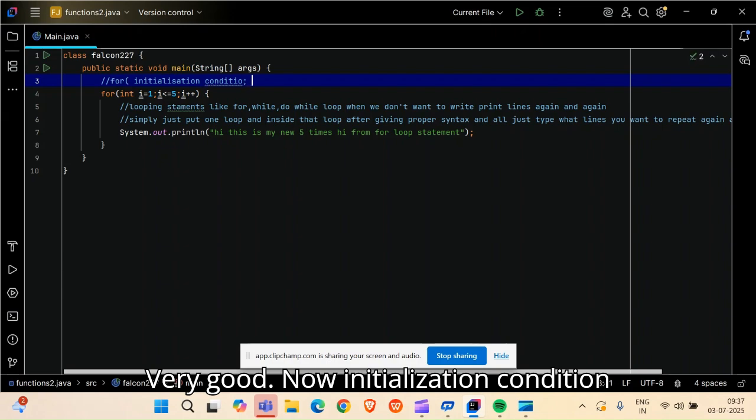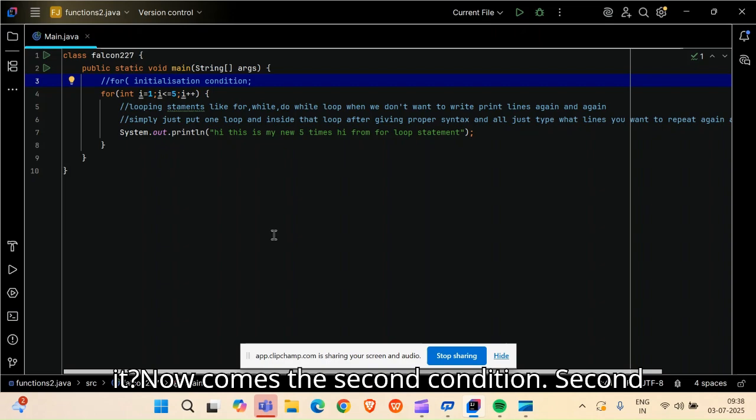Now initialization condition means, friends, from where the loop is starting. From what particular point my song is starting in this particular Spotify app. It is known as initialization condition. Initialization means from where it is starting. Got it? Now comes the second condition.